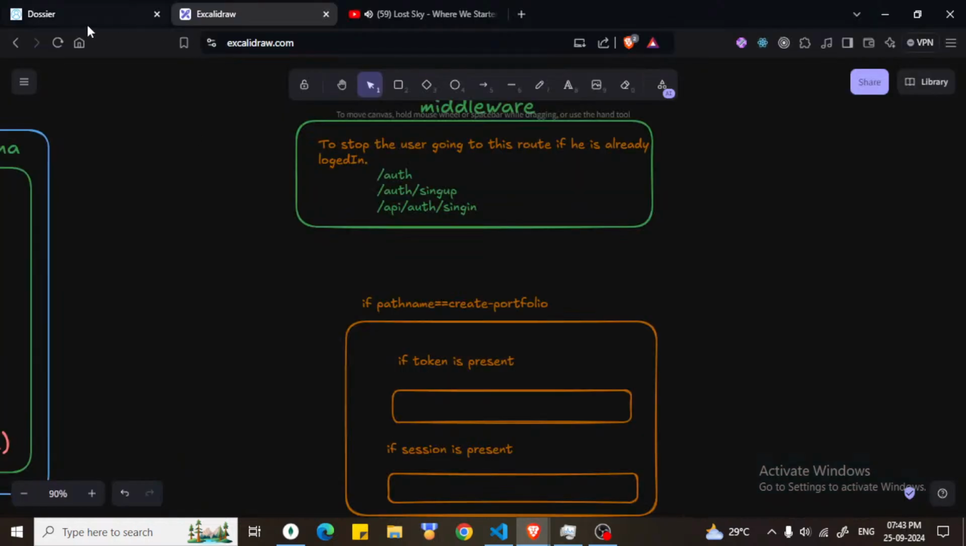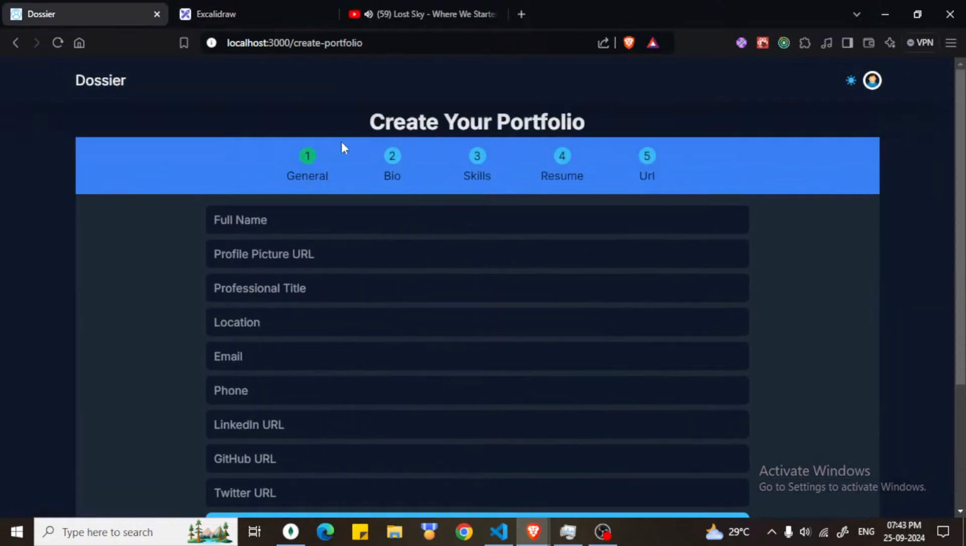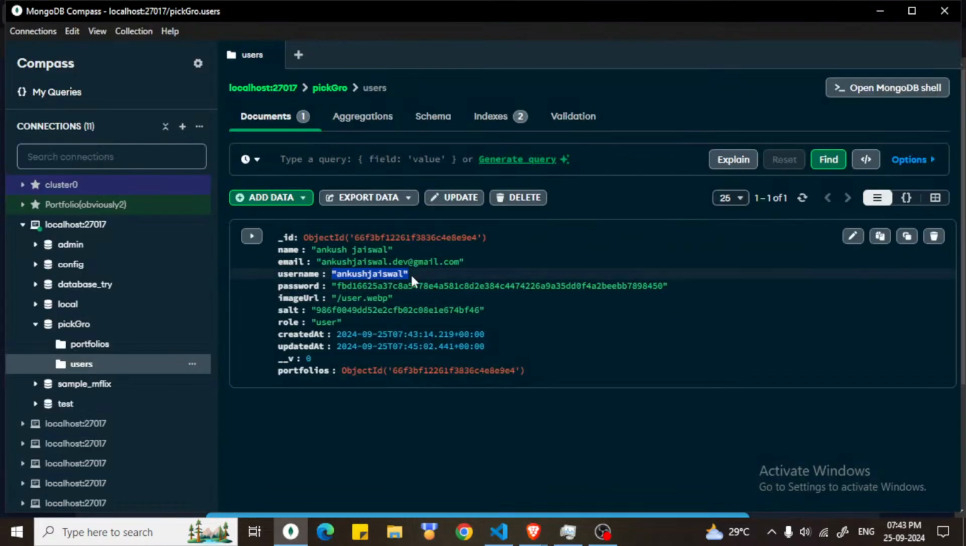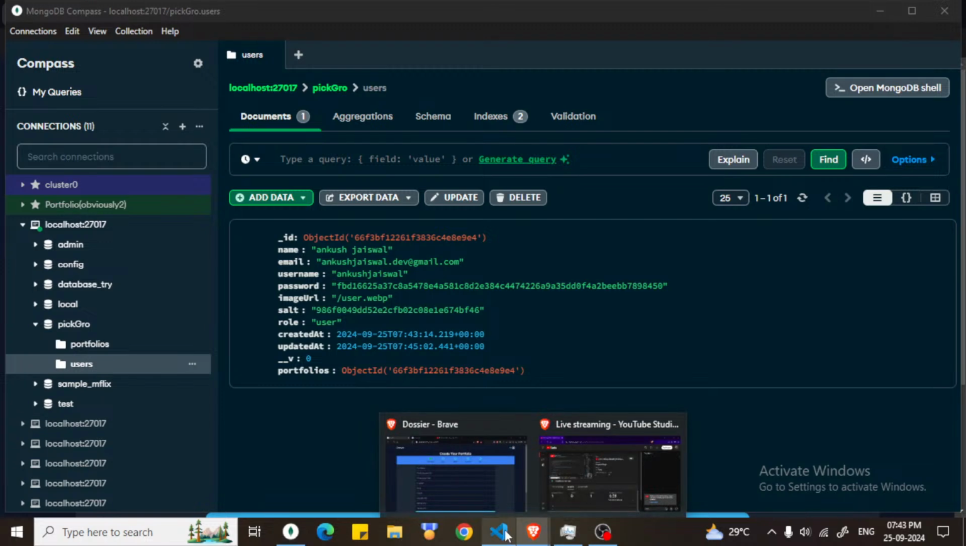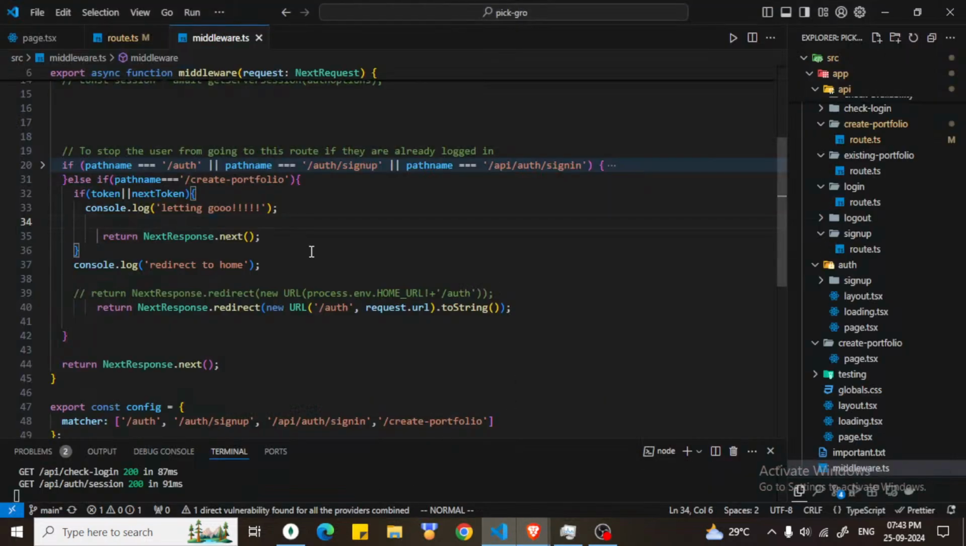What I mean by create portfolio, when I go to here, this is our portfolio file /create portfolio. We will let user come here. Otherwise, we will not let user come here, and instead we would redirect user to the slash his username which he had provided. Okay, so in middleware we will be stopping the user.